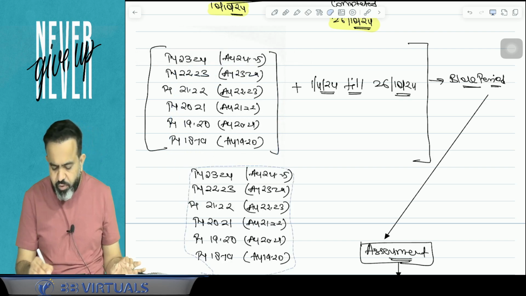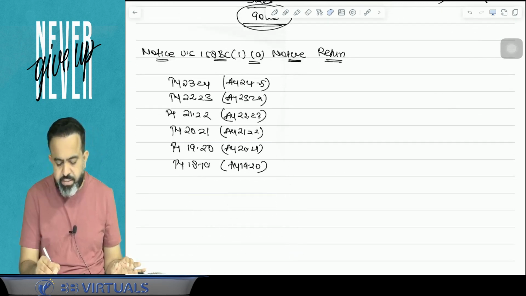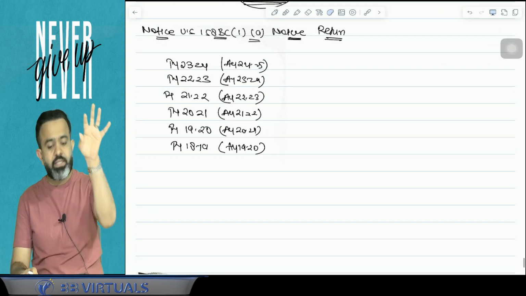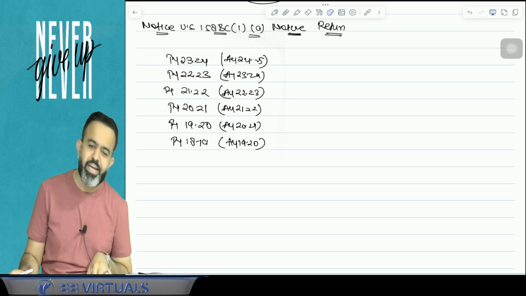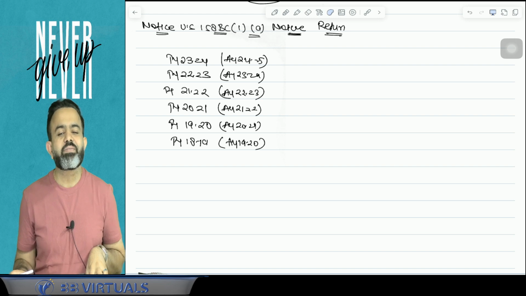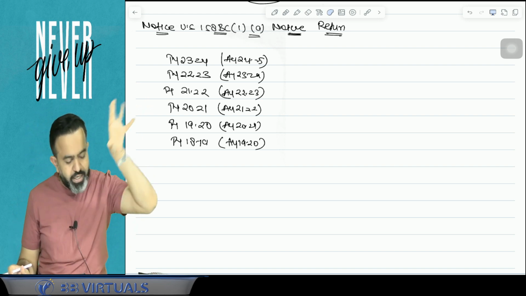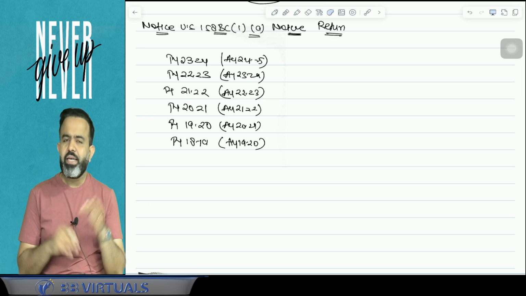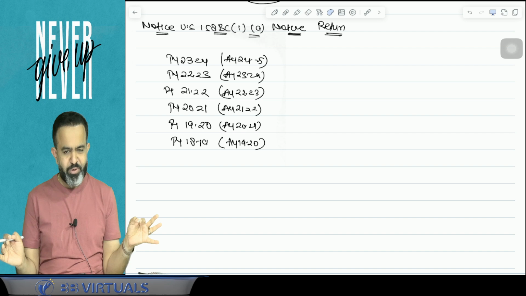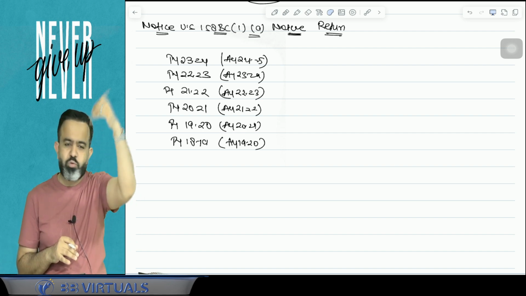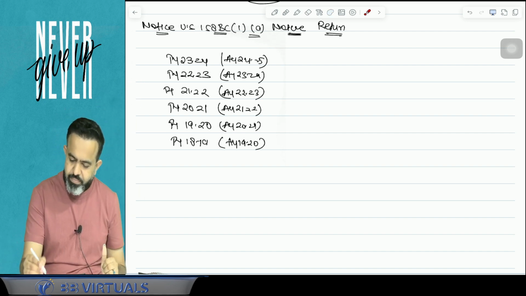Now suppose, sir, we already filed the return of the last 6 years, then again we have to file the return of the last 6 years? The answer is yes, again you have to file the return of the last 6 years. Even if you already filed the return of the last 6 years, you have to file it again. You got my point or not? Yes. Now notice will be issued. You have to file the return of the last 6 years.